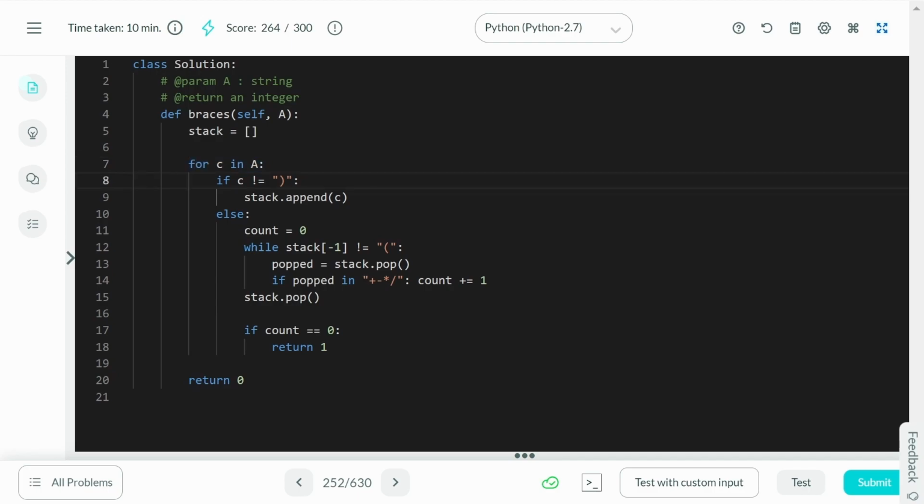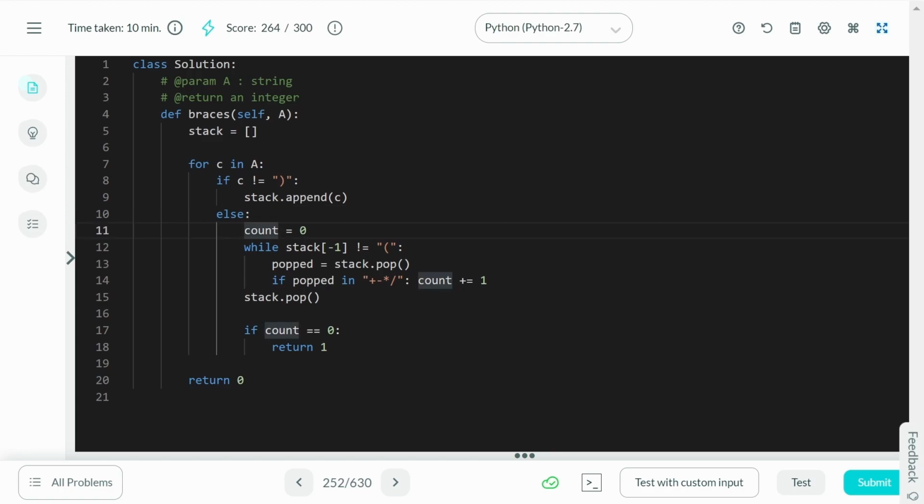Now, as I mentioned, what is the first condition? The first condition is if you get a letter, an operator or an opening bracket, that is, if you get anything other than a closing bracket, just directly append it to the stack. No thinking at all. When it goes to the else condition, we have to be a bit more careful.